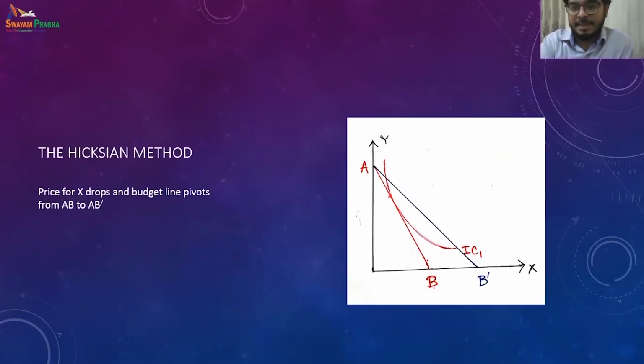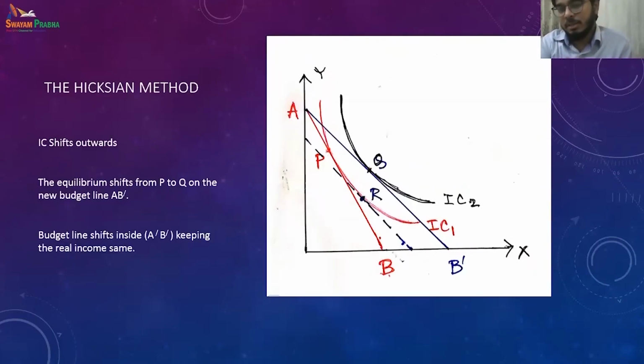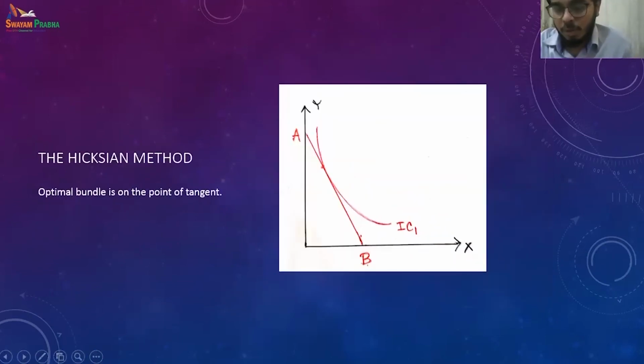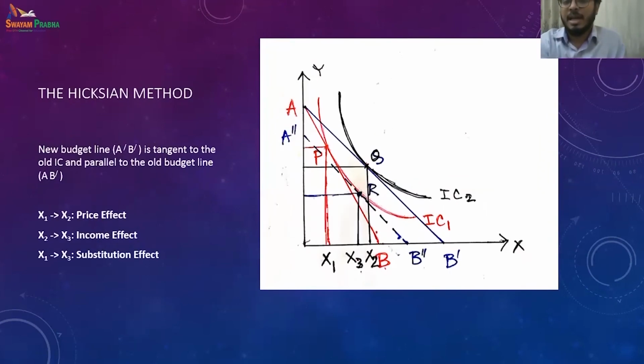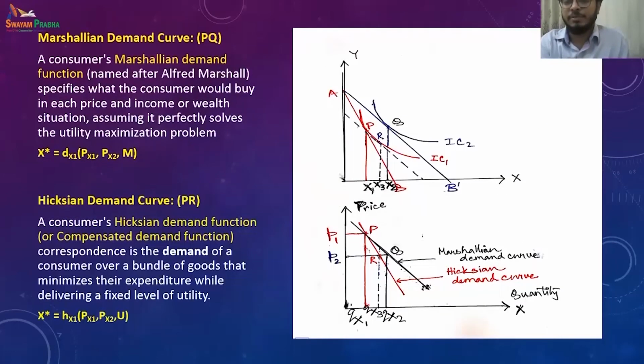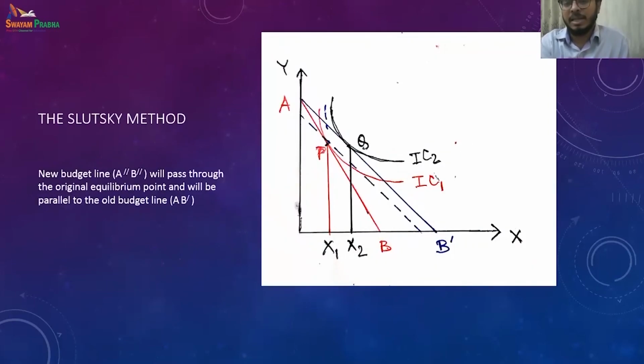So the price changes, and then there is this dotted line. First the price falls, and then the budget line shifts outward, and then the indifference curve is there on the new budget line AB prime, the indifference curve 2. Q is the new equilibrium. Now, here is the change. Here you see the dotted line, right?